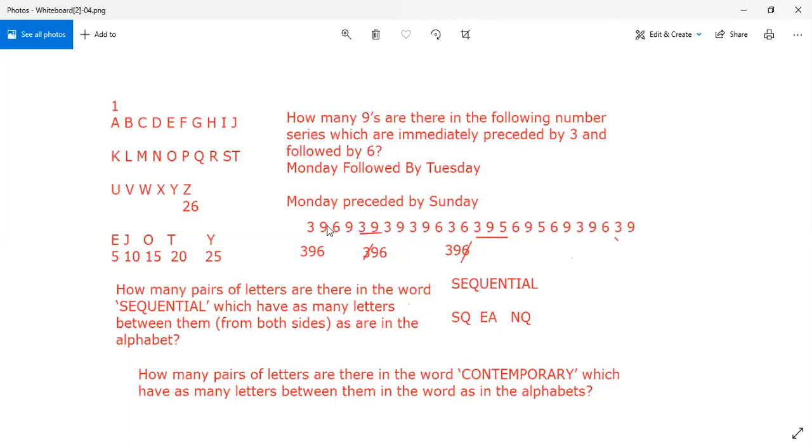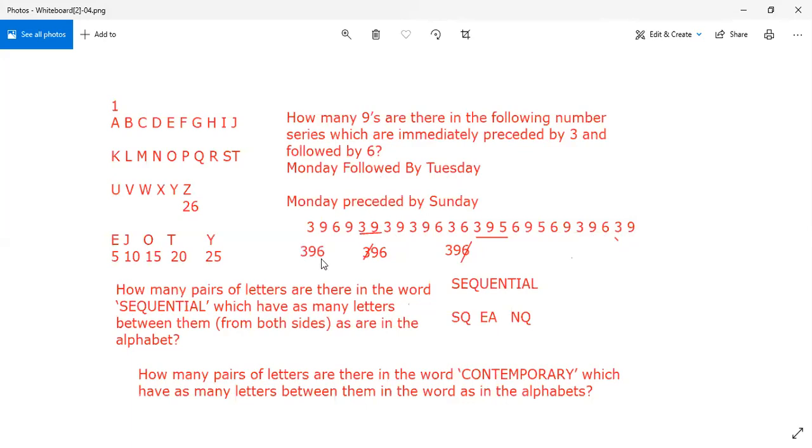Now they have given you this series, and they're asking how many nines are there in the following number series which are preceded by 3 and followed by 6. See, write like this, as I have written. Write 9 in the center. How many nines are preceded by 3 and followed by 6?